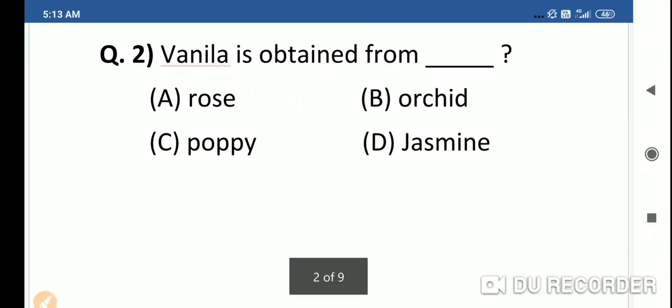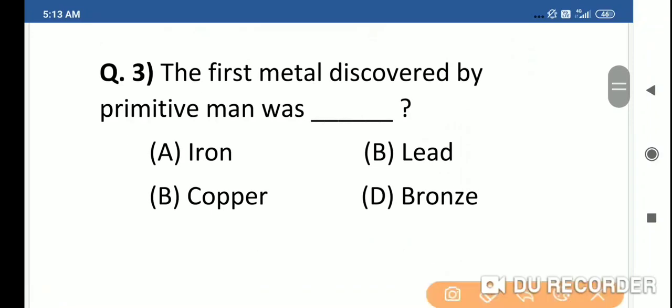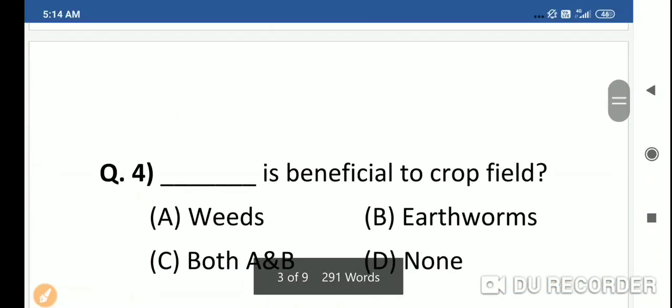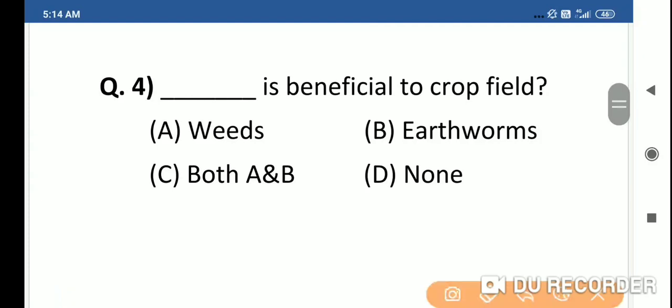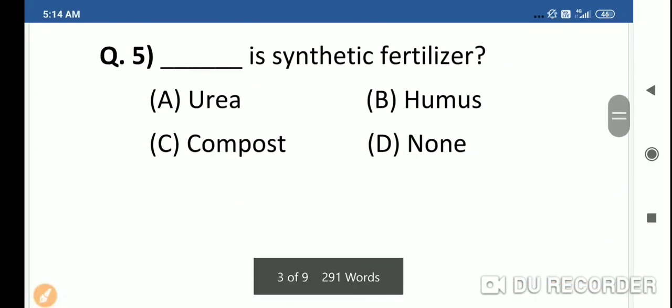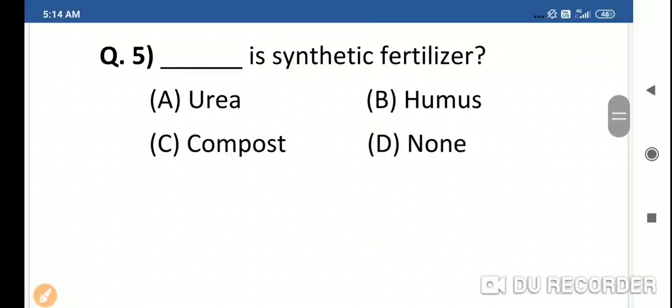Vanilla is obtained from dash: orchid. The first metal discovered by primitive man was dash: copper. Dash is beneficial to crop fields: earthworms. Dash is synthetic fertilizer: urea.